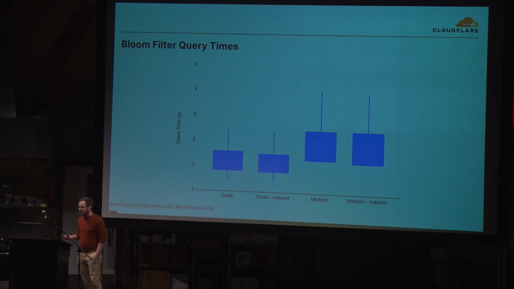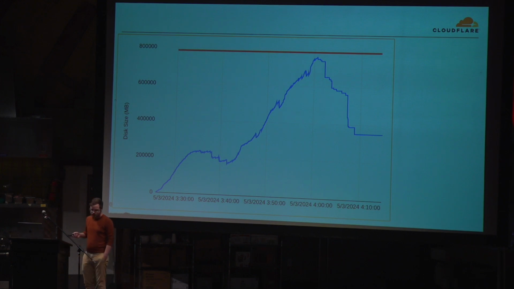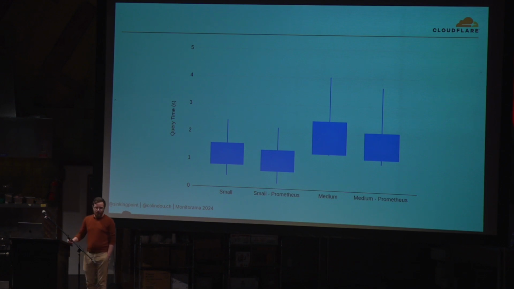There's not much we can start to do there, but my time is running out, so I thought I'd leave it there with a bit of a final comparison of what we've been able to achieve. You can see Prometheus is storing on disk about 750 gig or so. Clickhouse was storing down about 380, extra 100 if we introduce that index, because of how we've used Zstandard and how we've laid out our columns. In terms of queries, we're still not quite there. I'm not sure we're going to be able to get over that heap of Prometheus cheating, but we get close enough. And I mean, it's still pretty impressive as a non-specialized DB.